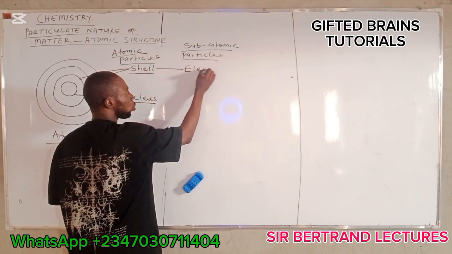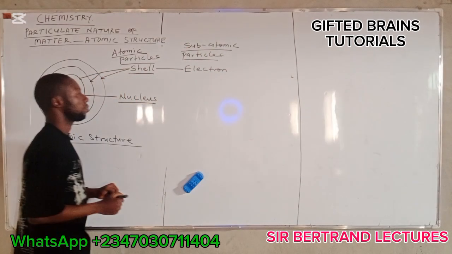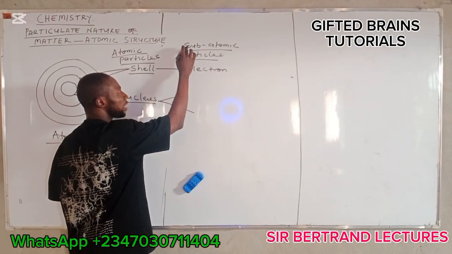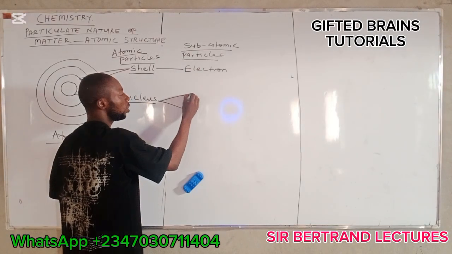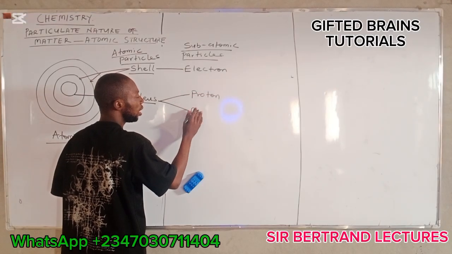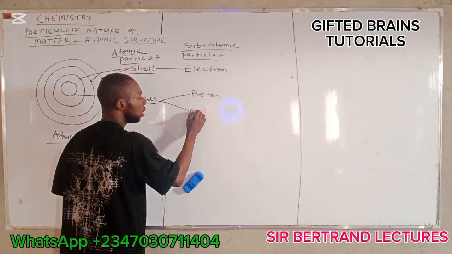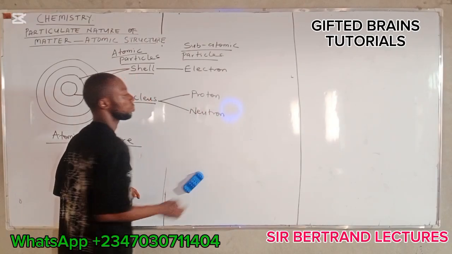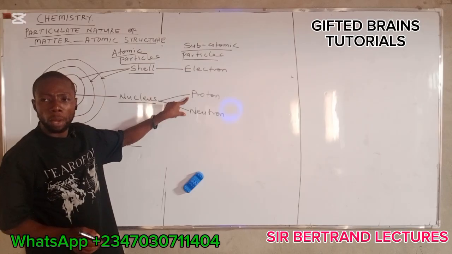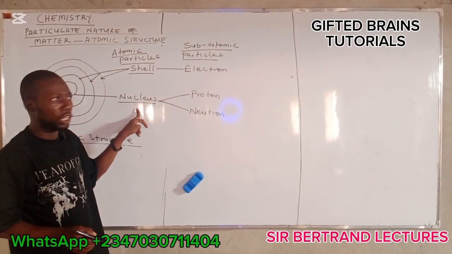We have here the electron. Then we have two subatomic particles here, which are the proton and the neutron. The proton and neutron are the subatomic particles we have in the nucleus.